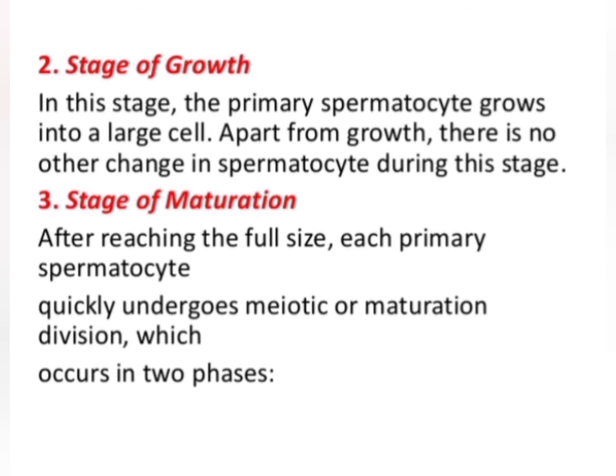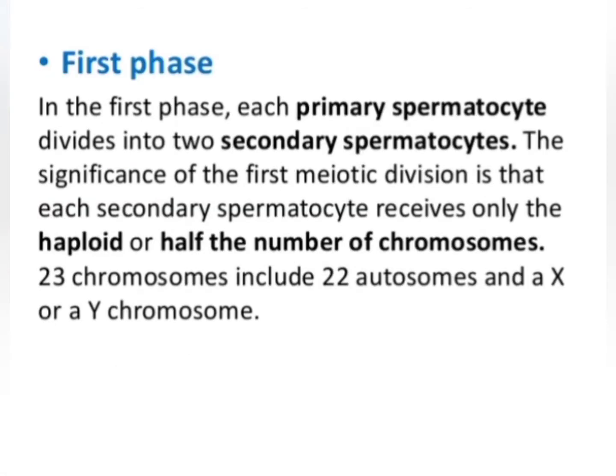When these primary spermatocytes grow in size, they undergo the meiotic or maturation divisions, which occur in two phases. First phase. In this first phase, each primary spermatocyte divides into two secondary spermatocytes by meiotic division. The significance of this meiotic division is that secondary spermatocytes receive only half the number of chromosomes. That means the secondary spermatocytes are now haploid. They will have only 23 chromosomes, including 22 autosomes and one either X or Y chromosome.